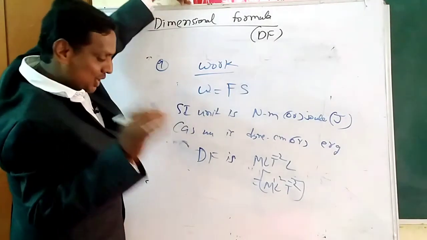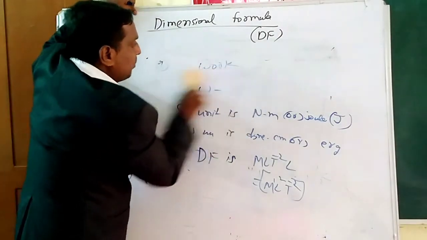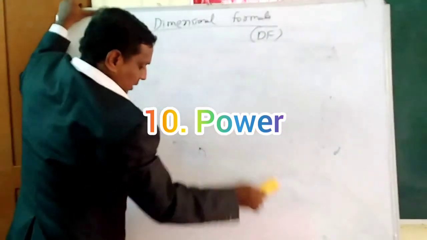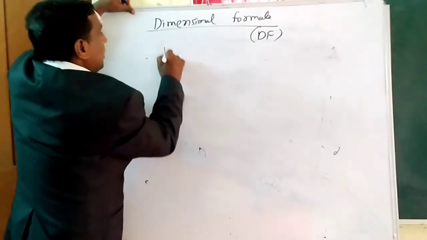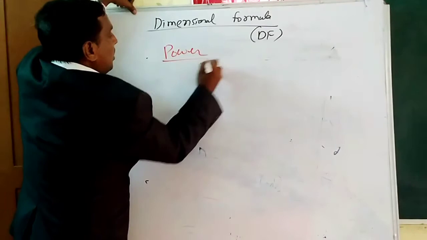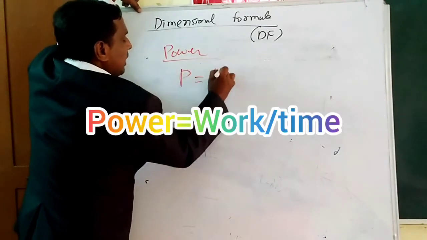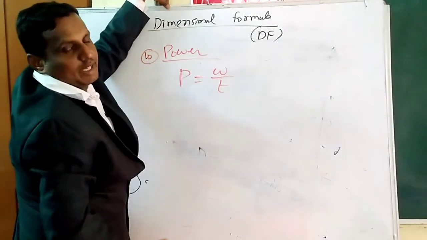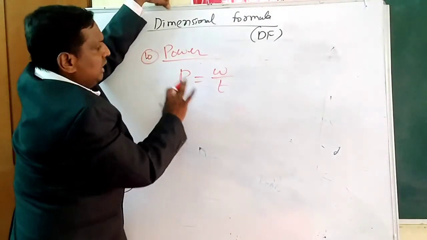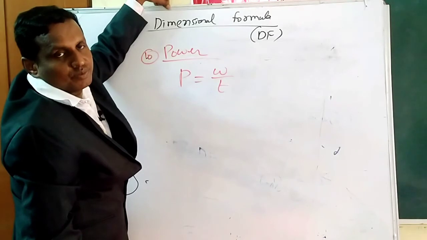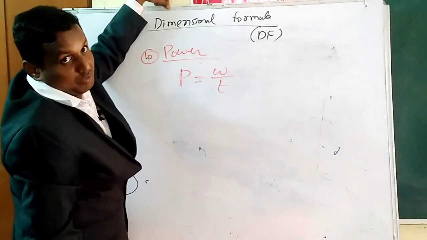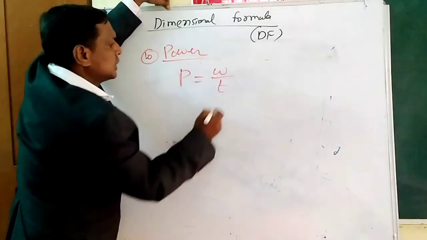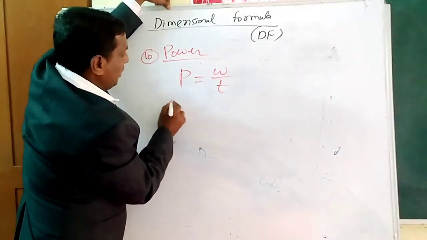Last one, that is power. Power, P equal to, I think this is the 10th or 11th one. Power equal to work by time. Rate of doing work is called power. Now we want the SI unit.